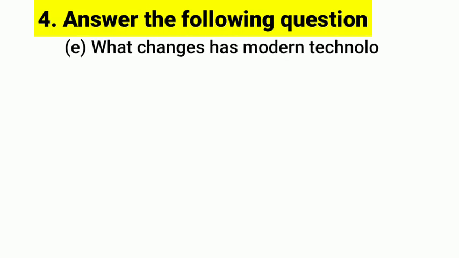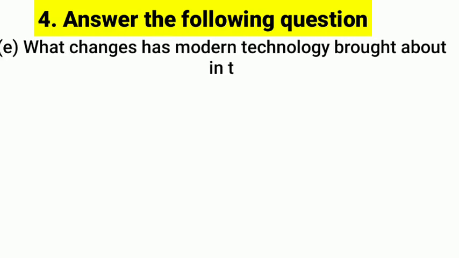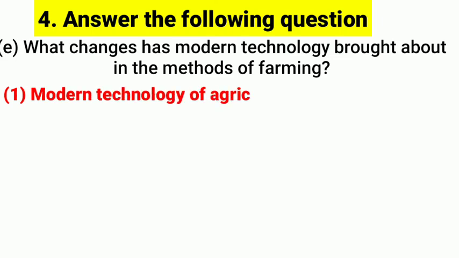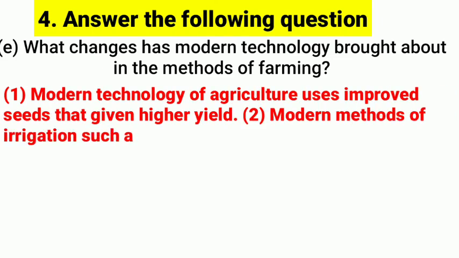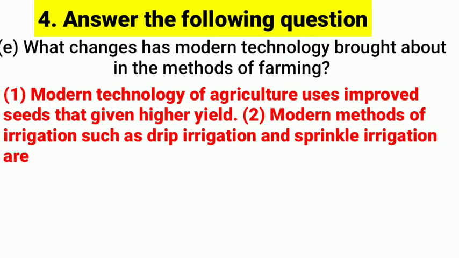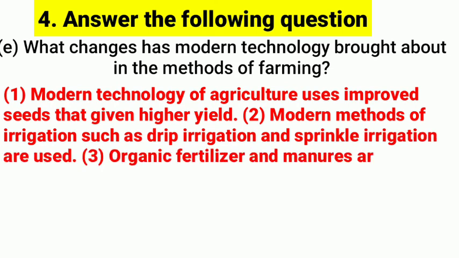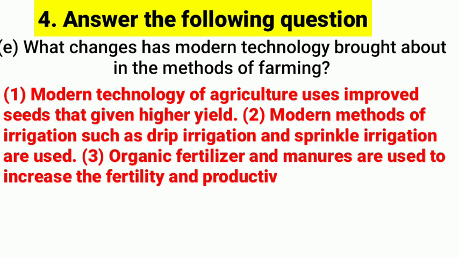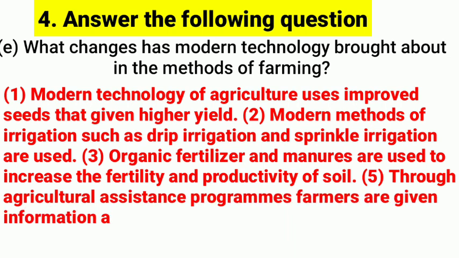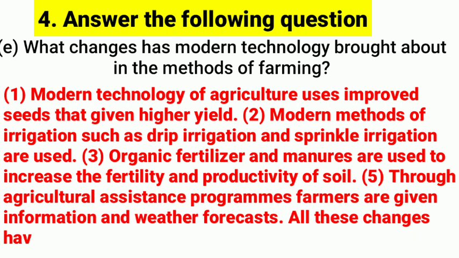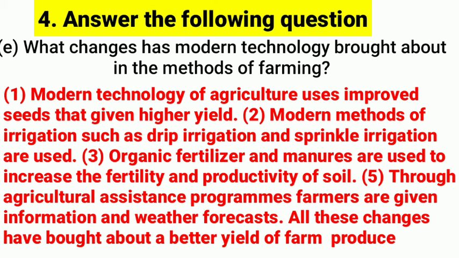As a question, what changes has modern technology brought about in the method of farming? See the answer. Modern technology of agriculture uses improved seeds that give higher yields. Modern methods of irrigation such as drip irrigation and sprinkler irrigation are used.